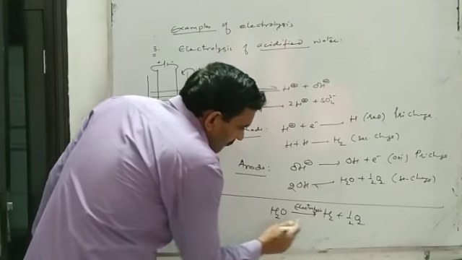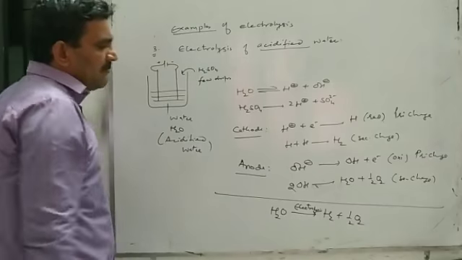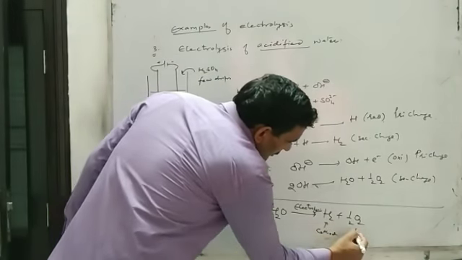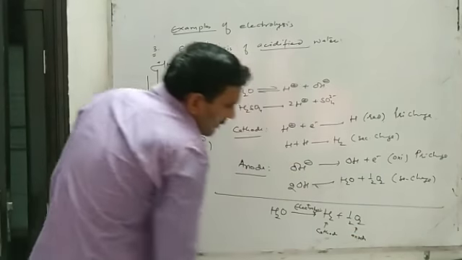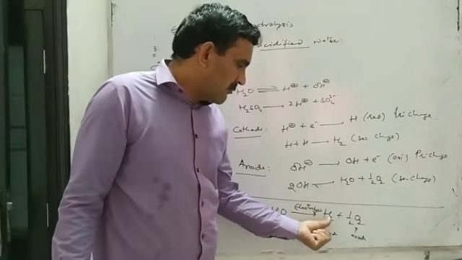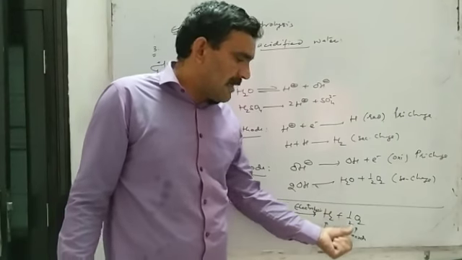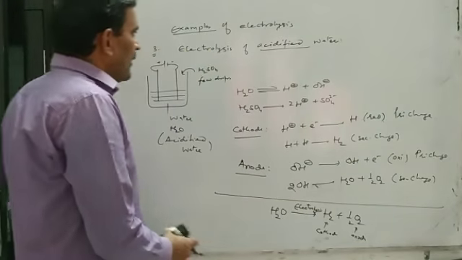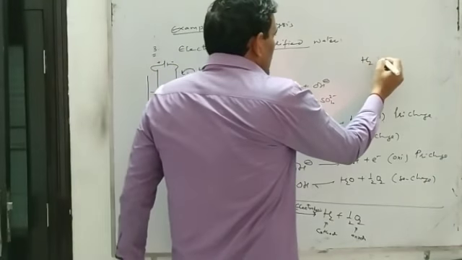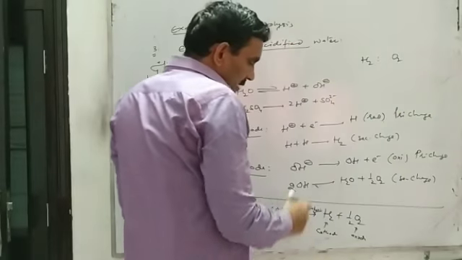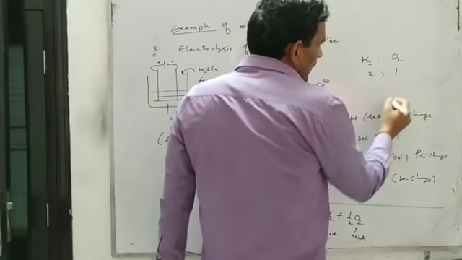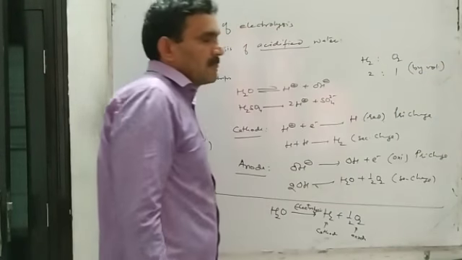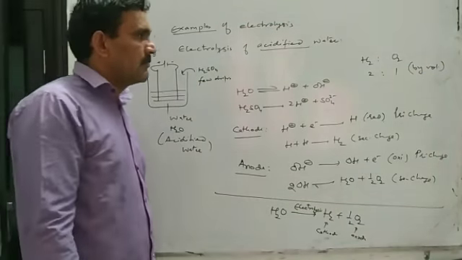It means when acidified water is electrolyzed, we obtain hydrogen gas at the cathode and oxygen at the anode. And you can see when 1 mole of hydrogen is formed, in the same period of time, only half mole of oxygen will be obtained. It means the ratio of hydrogen to oxygen by number of moles will be 2:1, or by volume will also be 2:1, because volume of gas is directly proportional to the number of moles of gas.